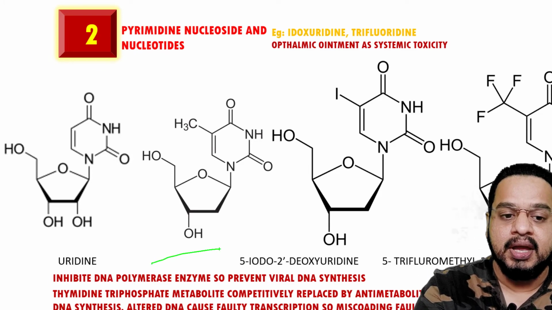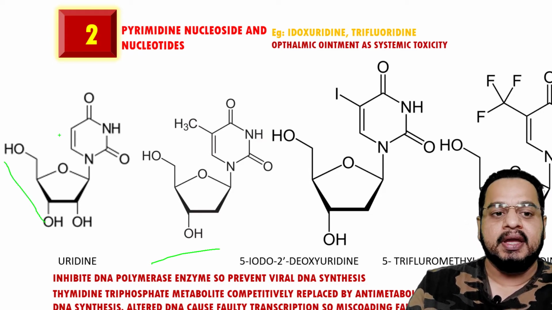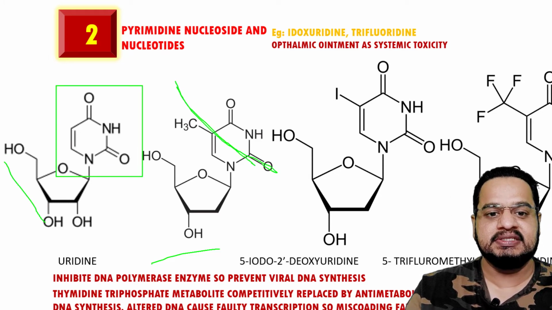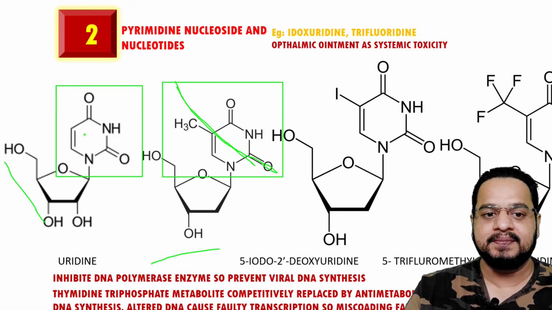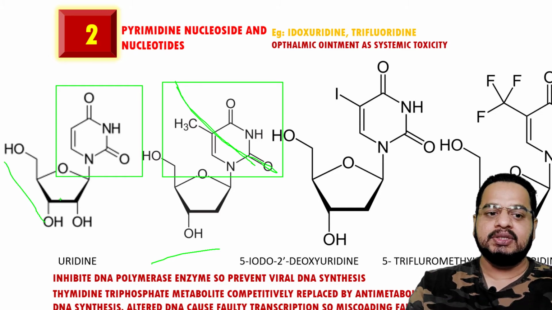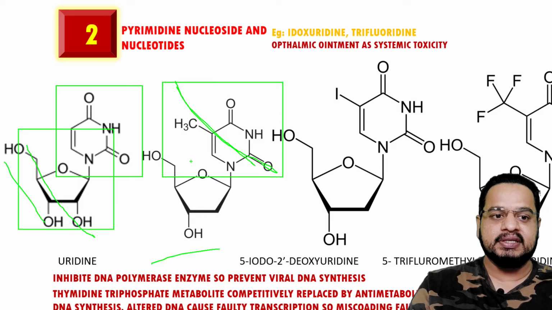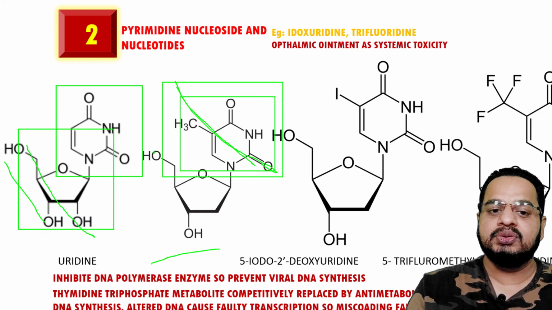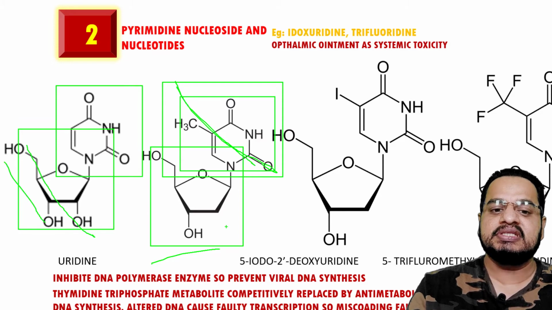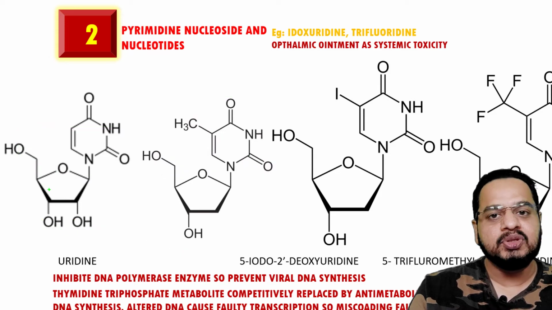Now please understand, what is important in both cases, uridine and thymidine, is that the base is there. Where is the base? This is the base, this is the base. This particular one is thymine, and this is uracil. To this uracil we attach the ribose sugar, and to this thymine we attach the deoxyribose sugar. So this is thymidine, where deoxyribose sugar is present, and in uridine ribose sugar is present.